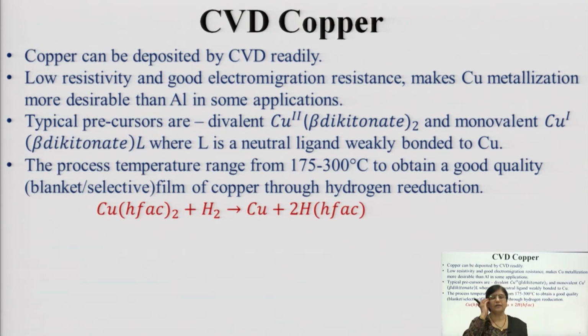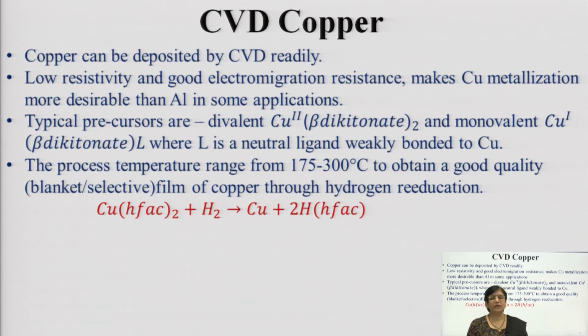Now, the last, the workhorse till the 70s, is copper. The 70s was basically aluminum, and now that is getting replaced with copper. Copper can be deposited directly using the CVD process. It has very low resistivity and good electromigration resistance, which makes copper metallization more desirable than aluminum in some applications.